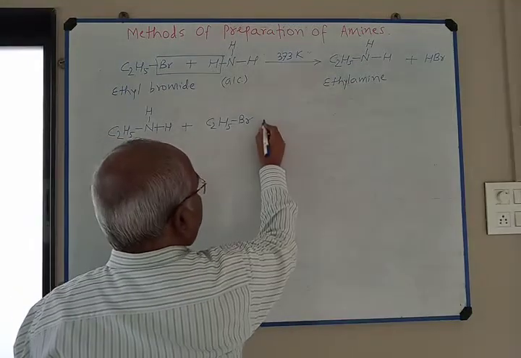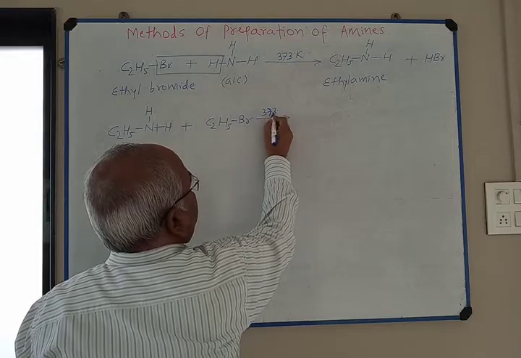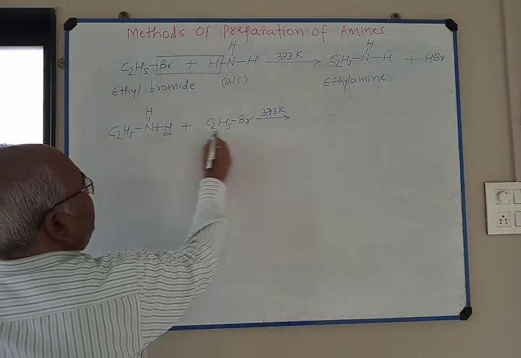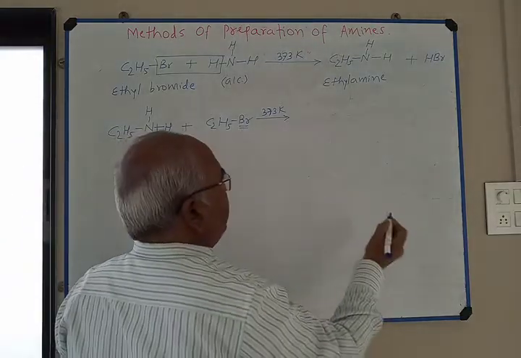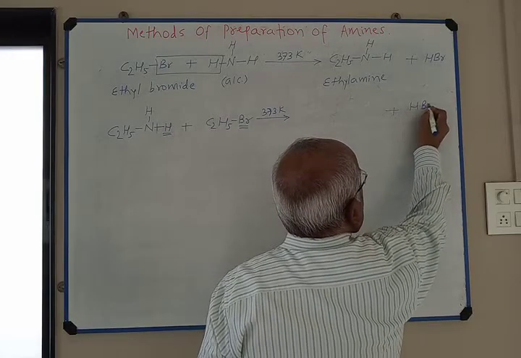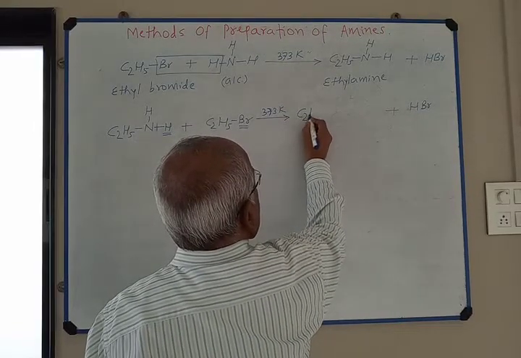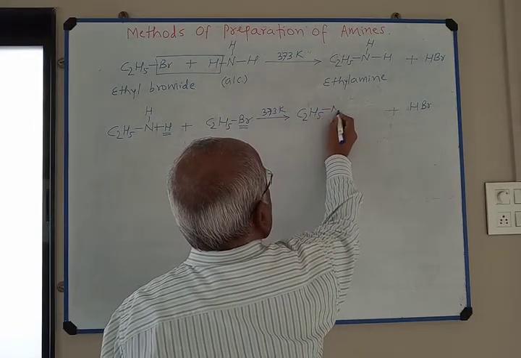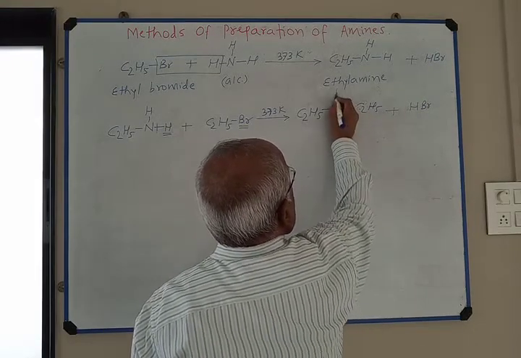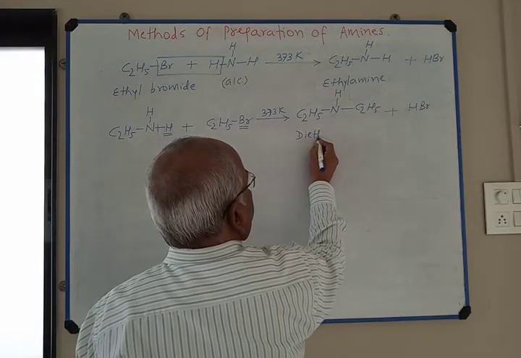The reaction mixture is heated at about 373 Kelvin. Hydrogen combines with bromine and hydrogen bromide is formed as side product. The main product is (C2H5)2NH. So this is diethylamine.